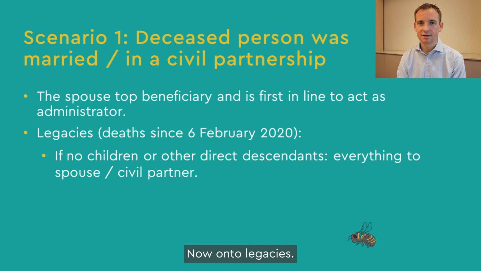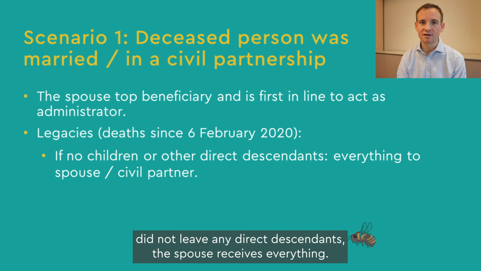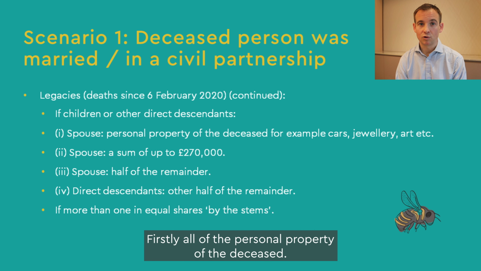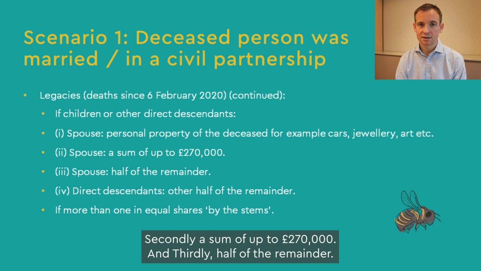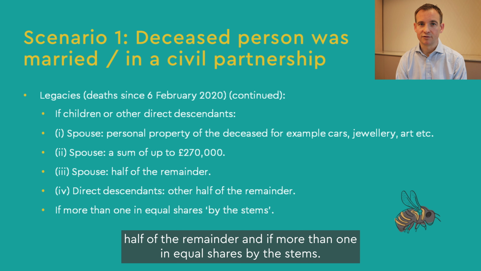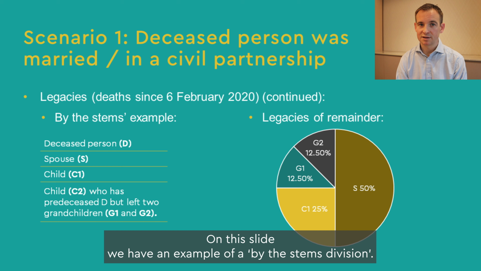Now on to legacies. For deaths since 6th February 2020, if the deceased did not leave any direct descendants, the spouse receives everything. Still on Scenario 1, if there are direct descendants, the spouse receives, firstly, all of the personal property of the deceased, secondly, a sum of up to £270,000, and thirdly, half of the remainder. The direct descendants share out the other half of the remainder, and if more than one, in equal shares by the stems. On this slide, we have an example of a by the stems division.